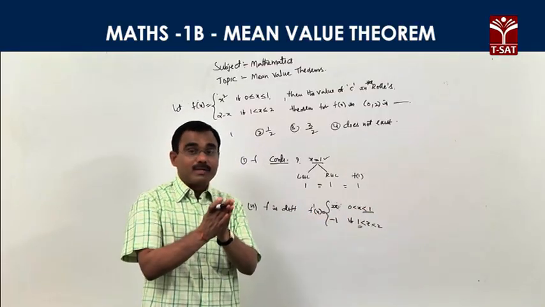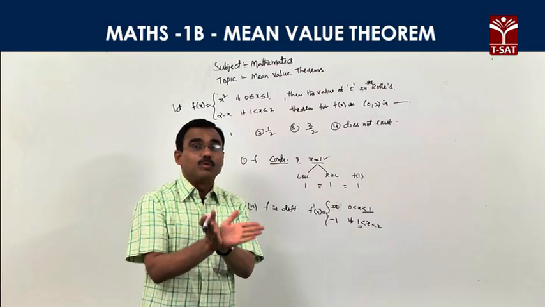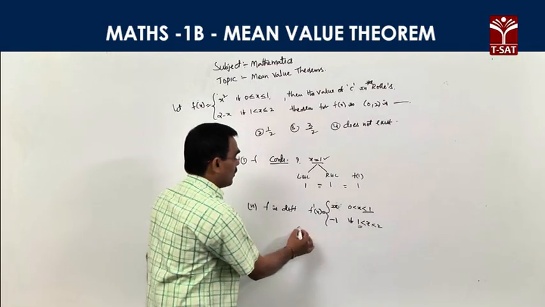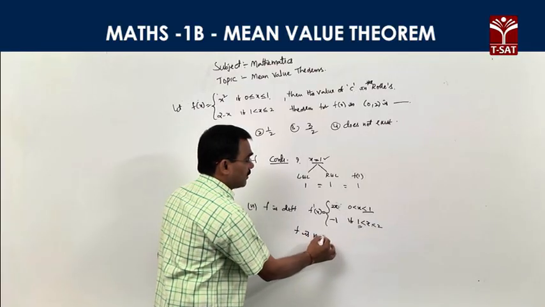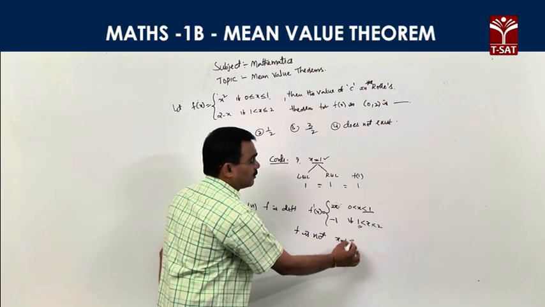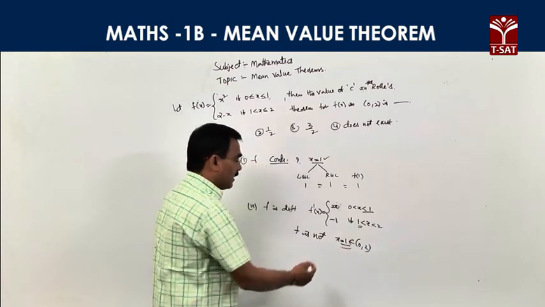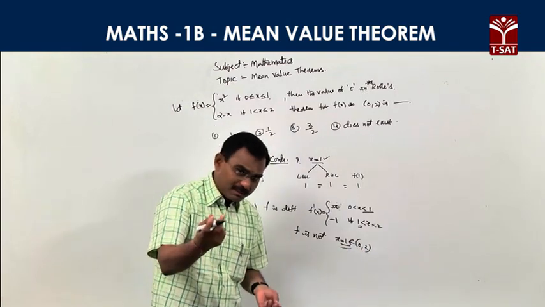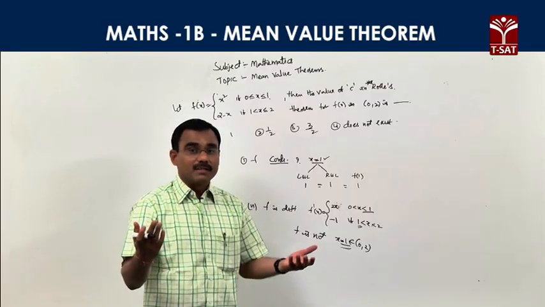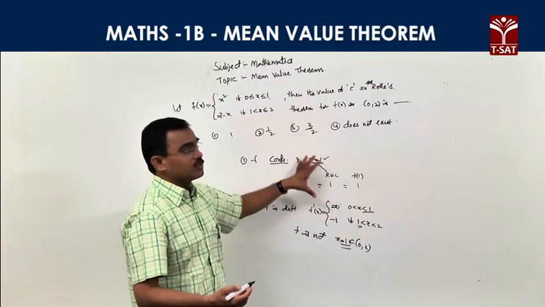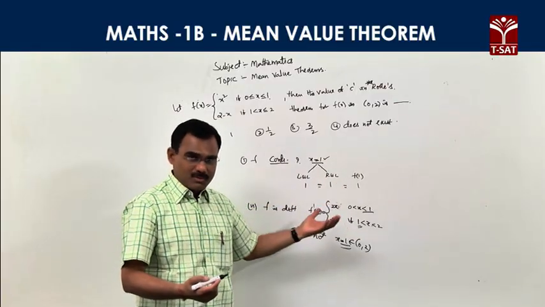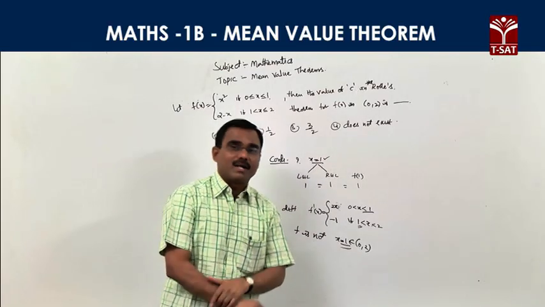Left derivative is 2 and right derivative is minus 1. Left derivative and right derivative are not equal, they have different slopes, that's why f is not differentiable at x equal to 1. 1 is a point in the open interval 0 comma 2. Right, f is not differentiable at a single point, so f is not differentiable in the entire interval. That's why Rolle's theorem is not applicable. Rolle's theorem not applicable means c does not exist.